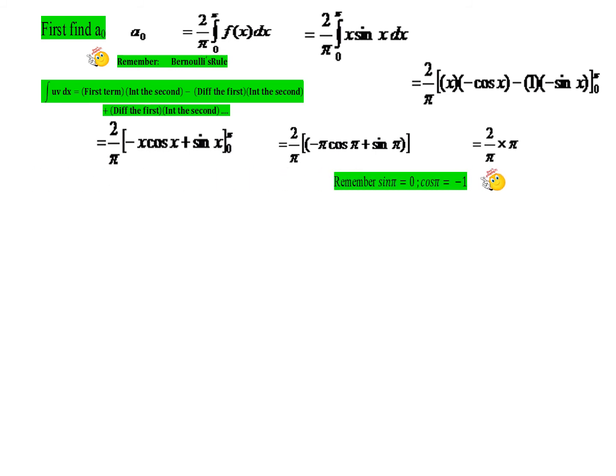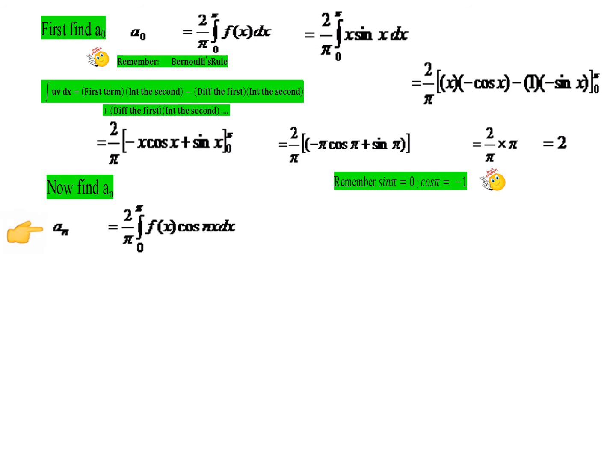Yeah, they are given by cos pi will be minus 1 and sin pi will be 0. So when you substitute cos pi as minus 1 and sin pi as 0, you will get the final answer of a0 as 2 by pi into pi, which is going to be 2. Next, let us move on to finding an.